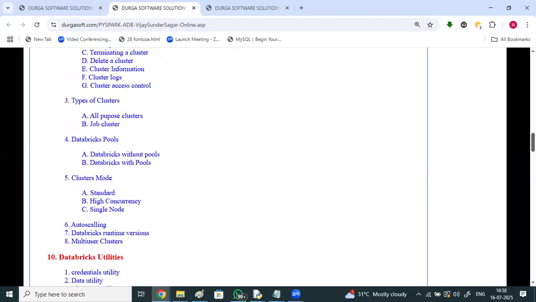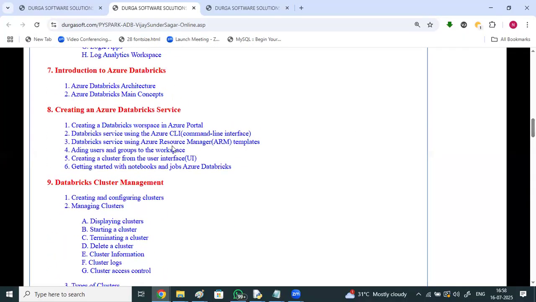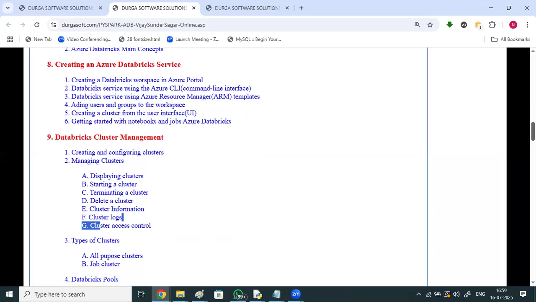And coming to Databricks, that is workspace creation, cluster management, cluster creation, how to create a cluster, displaying clusters, starting a cluster, terminating a cluster, how to delete a cluster, cluster information, cluster logs, everything, how we can see and how we can perform all these things. Practical I'll be showing.